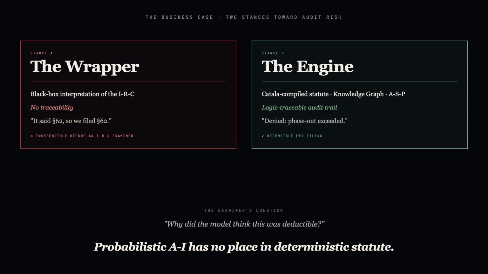For an enterprise finance leader, the choice is between two stances toward audit risk. The wrapper is a black box interpretation of the IRC. The engine is a logic traceable audit trail. Compliance teams cannot defend a black box hallucination in front of an IRS examiner. They can defend a Catala compiled statute that returns denied, reason: phase out exceeded. Probabilistic AI has no place in deterministic statute.